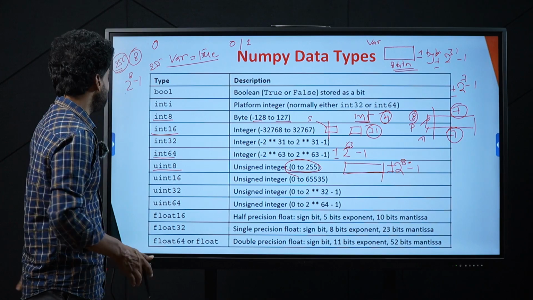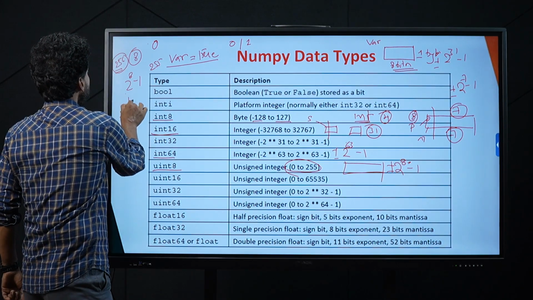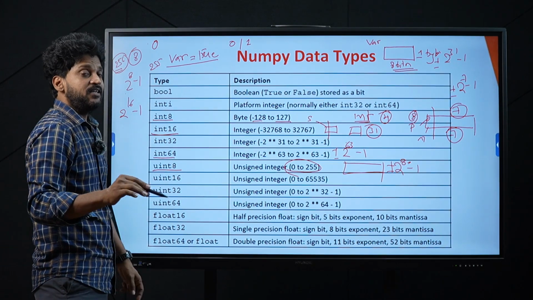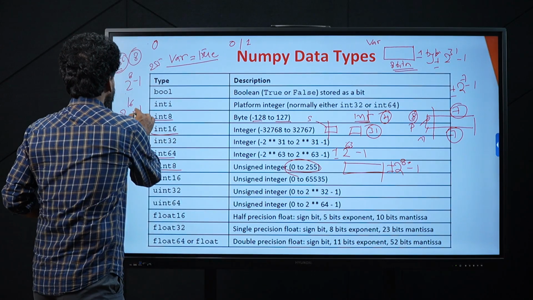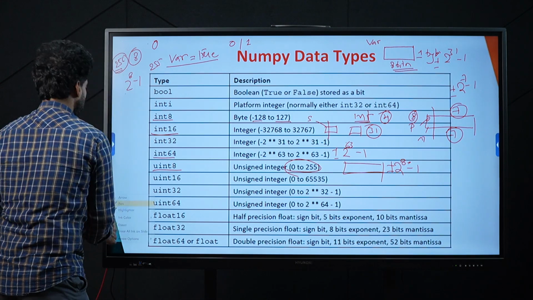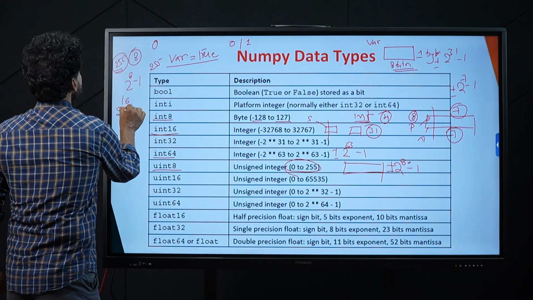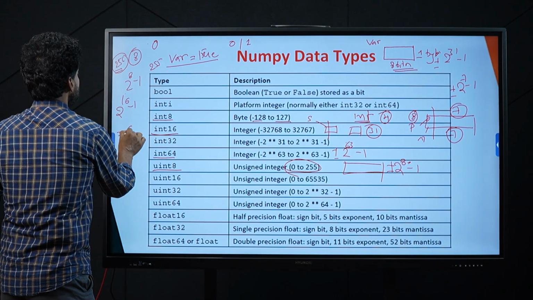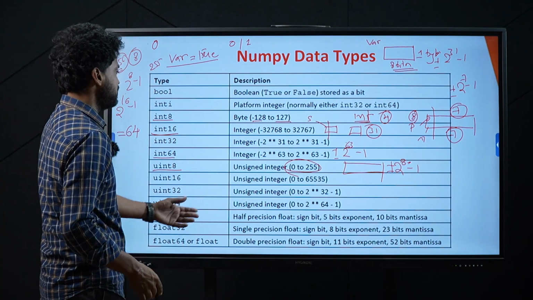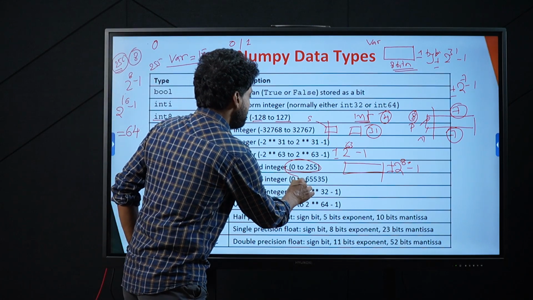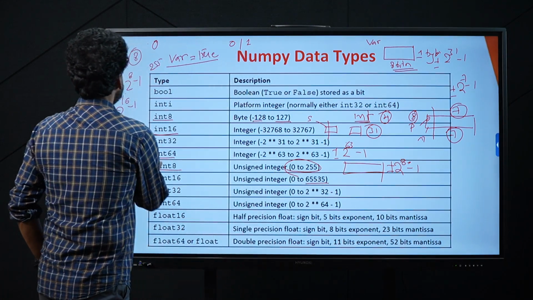Similarly, uint 16, 2 power 16 minus 1, that is 64k.